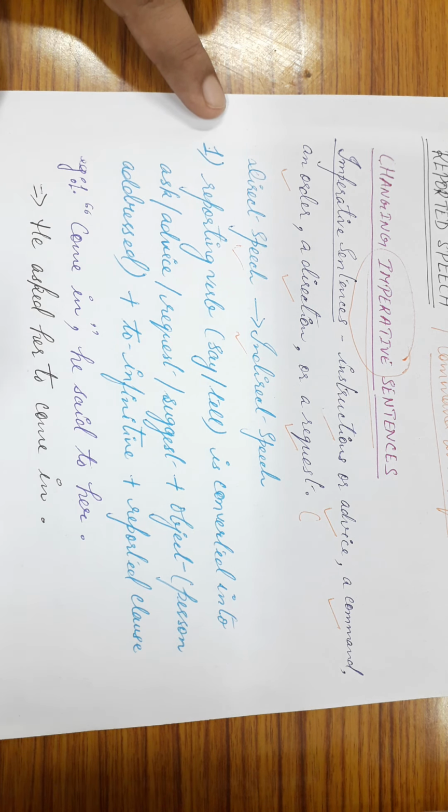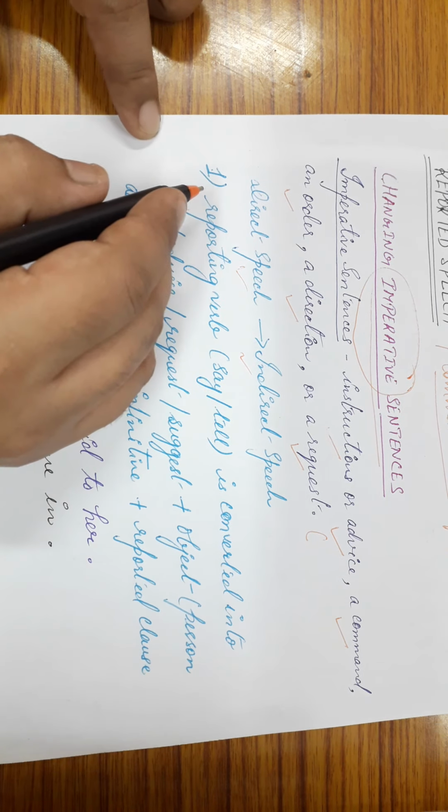Only you have to keep in mind, always remember, whenever you are doing reported speech, you have to focus upon the reported clause. You have to look at the reported clause, and thereafter you have to apply the rules to convert direct speech into indirect speech. Now, what is the basic structure?